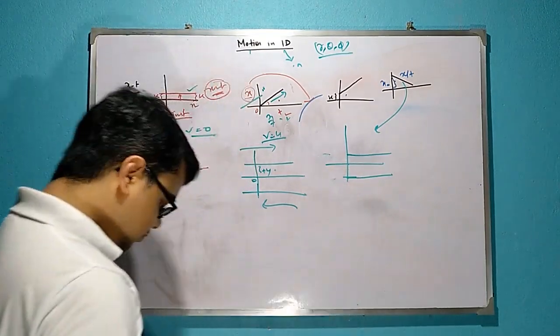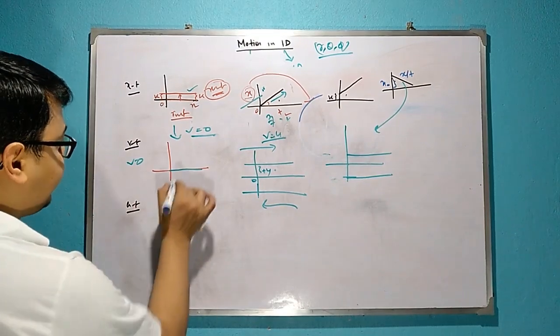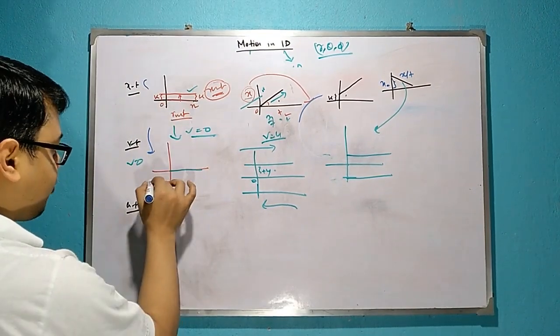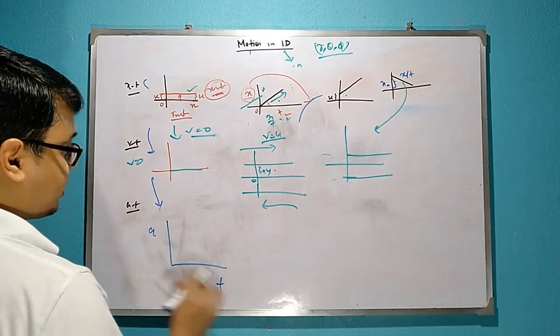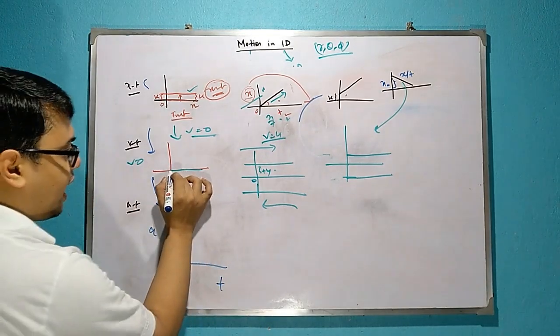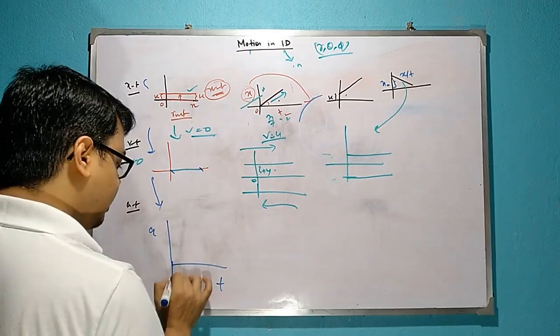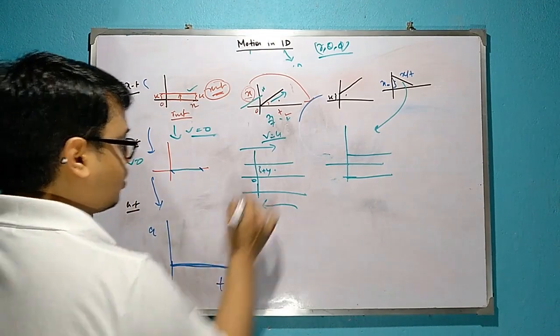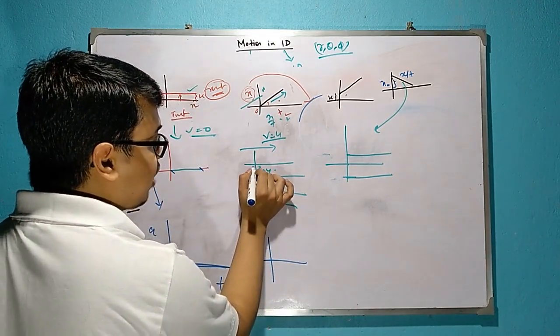Okay. Now for xt this one is the vt, and for this vt, what will the at graph be? Here a is on this axis and t is on this axis. At t equal to 0, a is equal to 0, and at t equal to n, a is equal to 0. That means it is this axis itself. For this one, how much is the change?